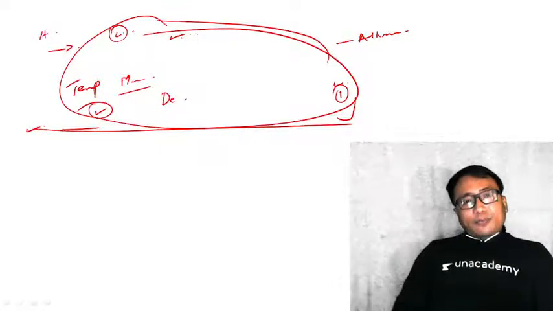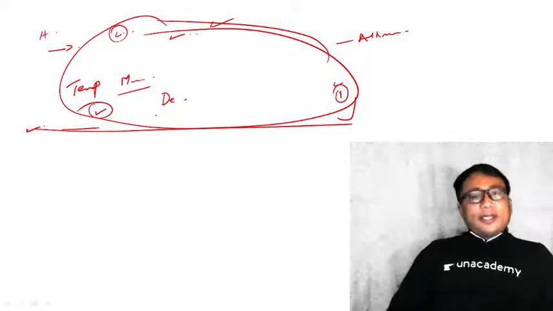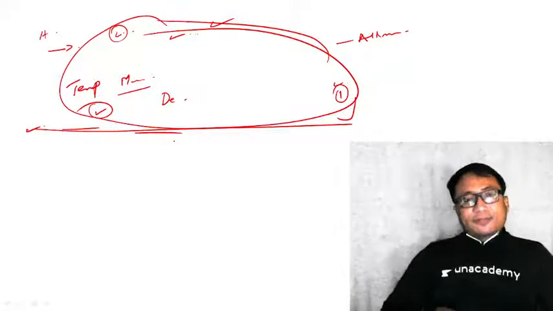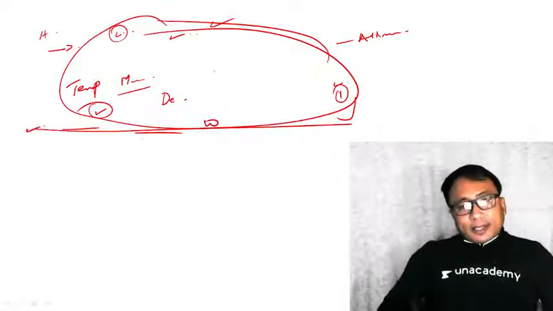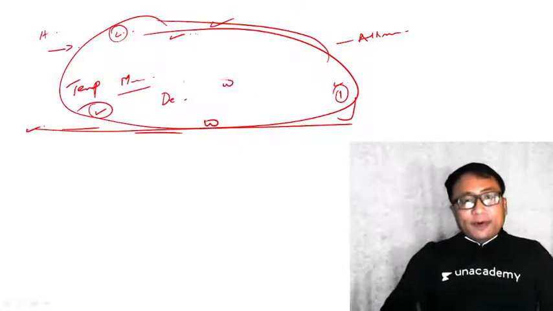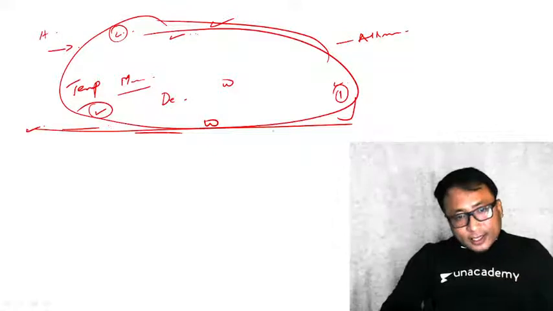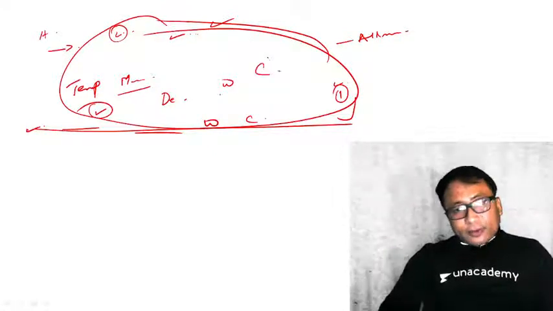The temperature and moisture content of this air mass are determined by the ground surface. If the ground surface is warm, then the air temperature over it will be warm. If this underlying surface is cold, then the air above it will be cold.